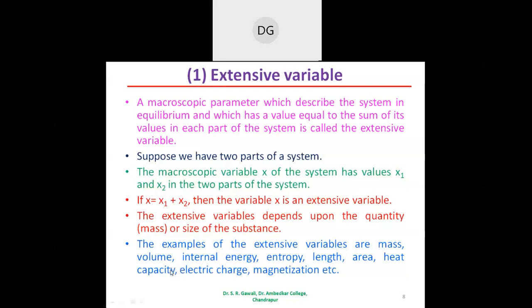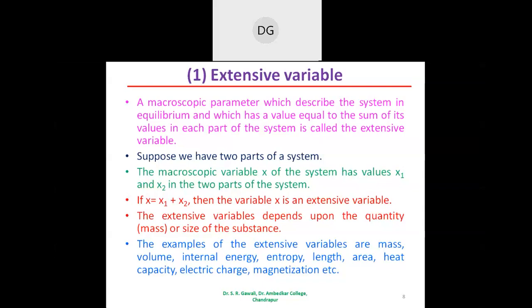Then the volume. Volume is also an extensive variable. Why is volume an extensive variable? Suppose there is a system with three parts. One part has the volume V1, the second part has the volume V2, and the third part has the volume V3. So what is the total volume of the system? Total volume V is equal to V1 plus V2 plus V3.